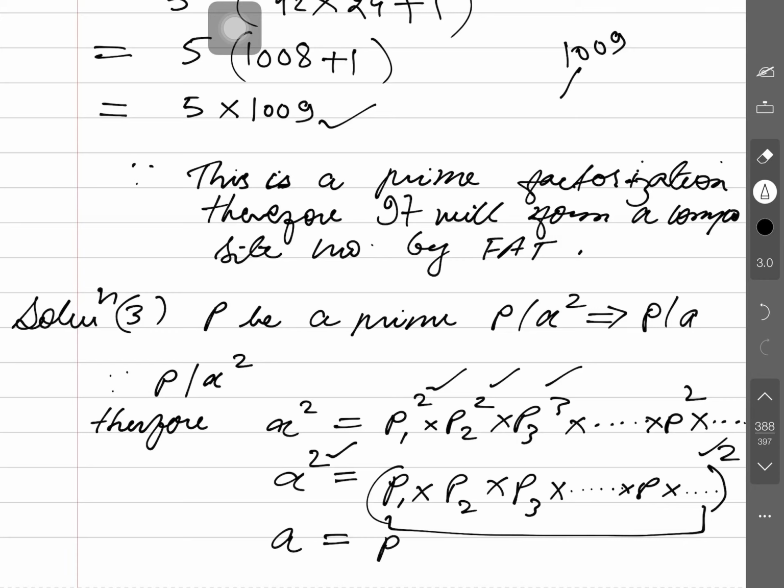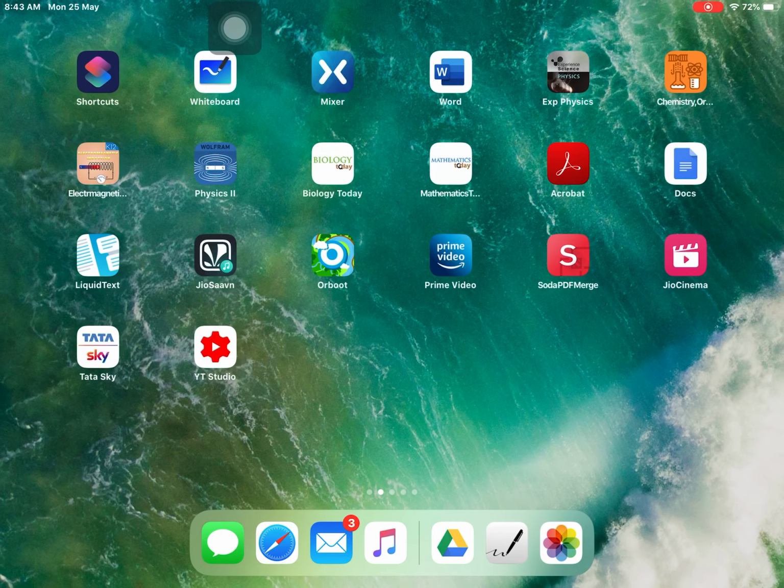So a is equal to p1 into p2 into p3 into dot dot dot furthermore p into dot dot dot.